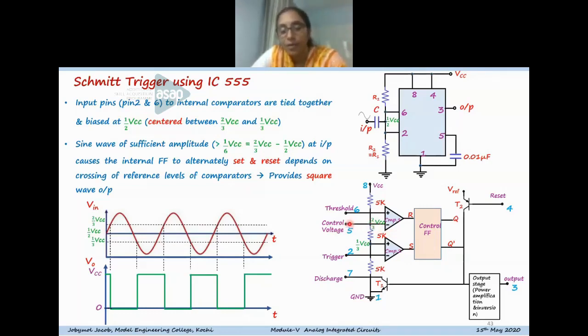Any modulation voltage can be given to the control voltage input pin to vary the time period of oscillation, or the pulse width in monostable operation.